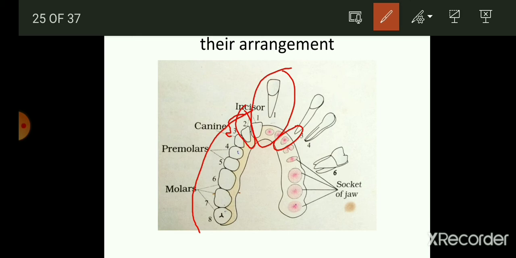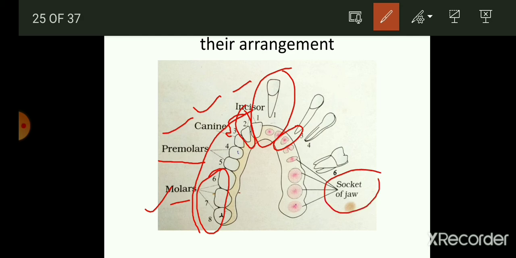So here we have incisors, then canine, then premolars, and at the last molar teeth. The first two are incisors, the third one is the canine, the 4th and 5th are the premolars, and here we have the molars. The 3 teeth on both sides are the molars, and these teeth are arranged in the sockets of the jaws.